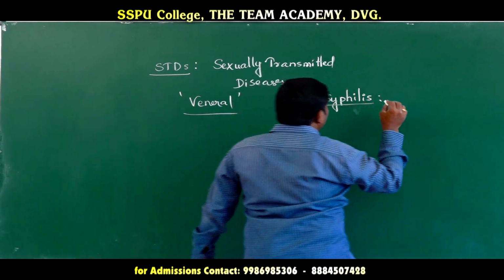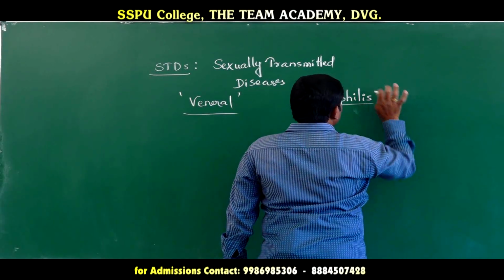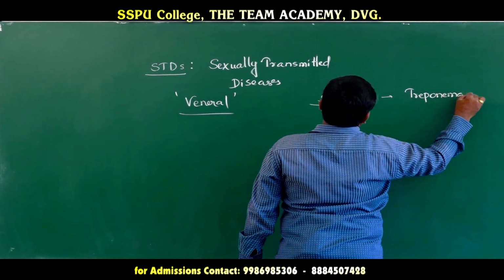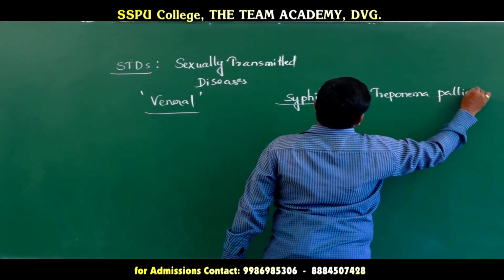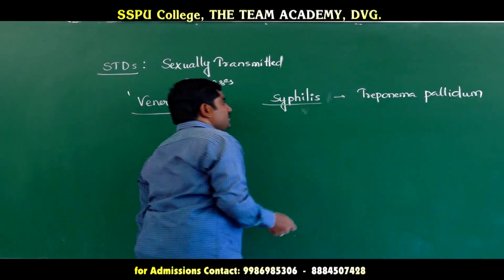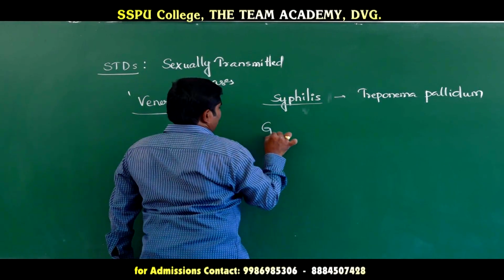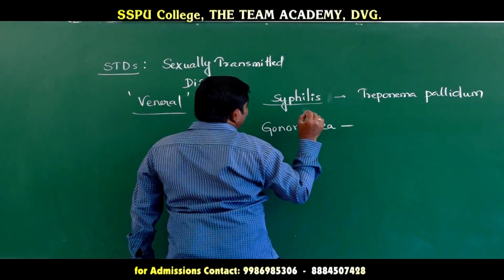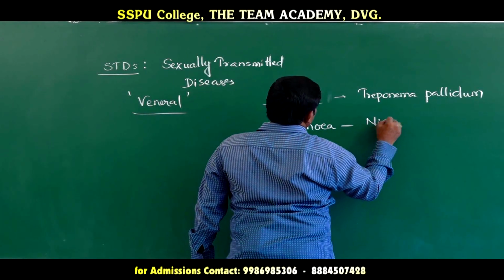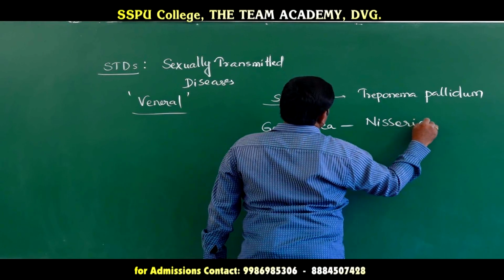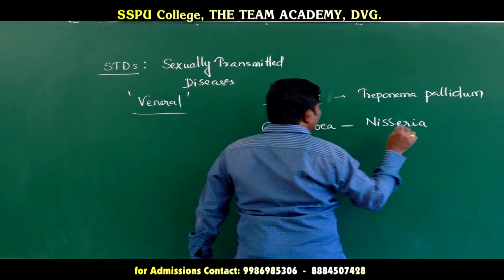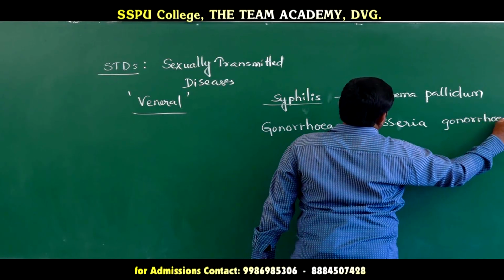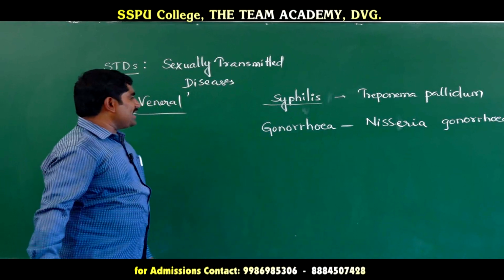Syphilis is caused by Treponema pallidum. This is the bacterium which causes syphilis. Next one is gonorrhea. Gonorrhea is caused by Neisseria gonorrhoeae.